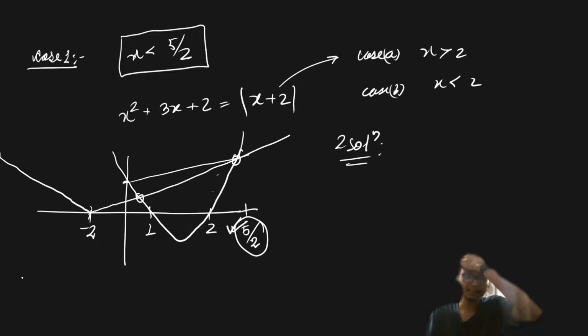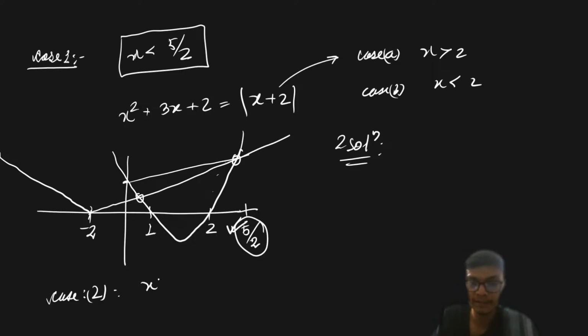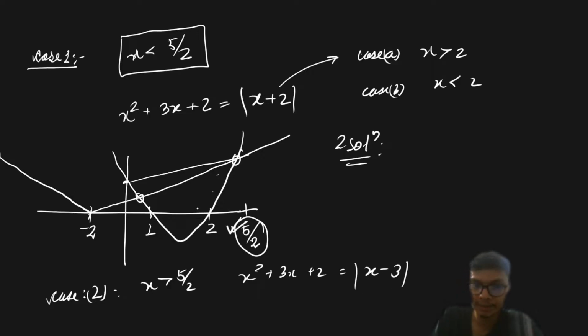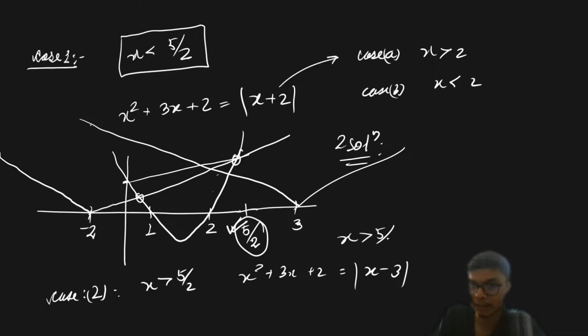Now similarly for the next case, you will try to find it out. That is, for the second case, when x is greater than 5 by 2, it is basically x square plus 3x plus 2 is equal to mod of x minus 3, right? Then this particular case will be like this, and then we try to find out the curve over here. But this is for the case when your x is greater than 5 by 2, right?